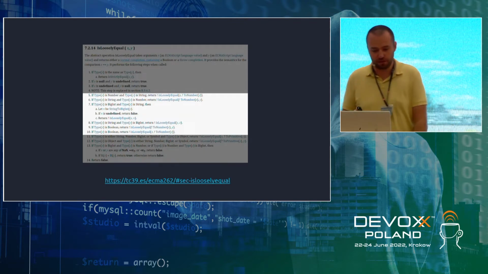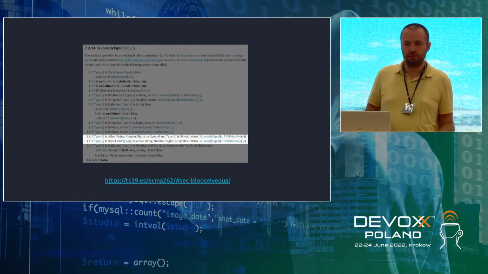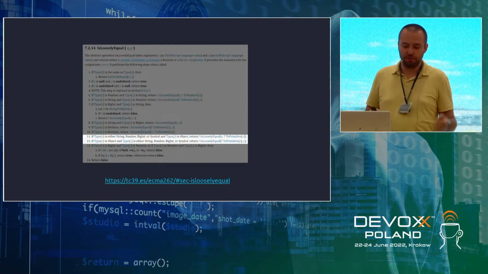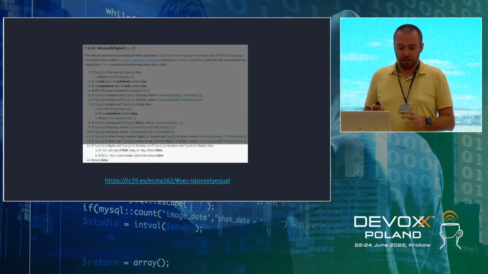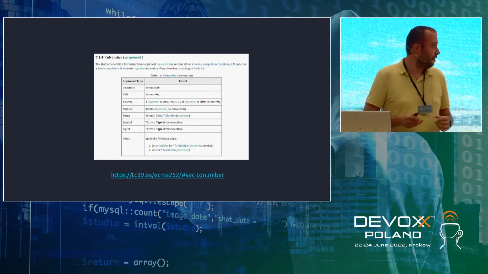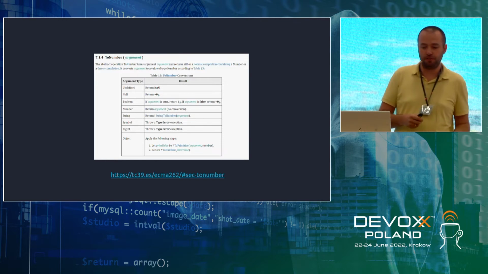But we can also have an object. We can try to compare objects, right? And how about objects? Objects will first be converted to primitive types. So the object will be converted to Boolean, string, number, whatever it can be, and then compared again. So how is a value converted to a number? It depends on the argument type. So undefined will be converted to NaN.